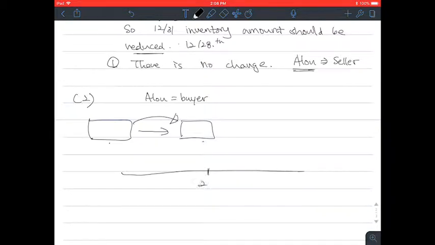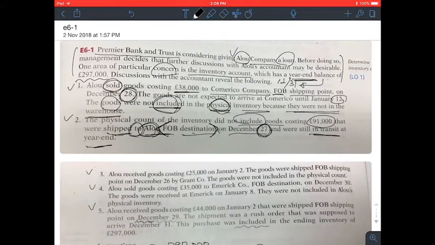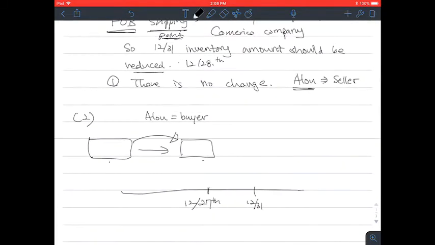And it says it was still in transit. So with FOB destination, we know that the ownership transfers when the product reaches the customer's door. So when the product reaches the customer, the ownership transfers.